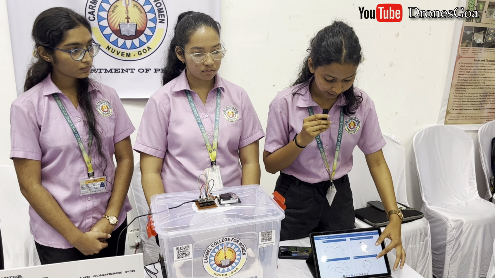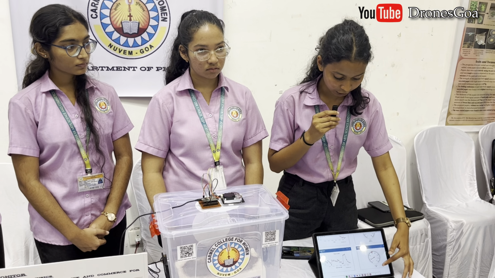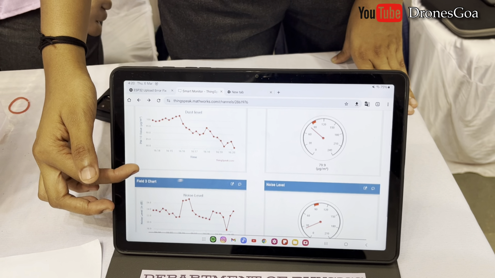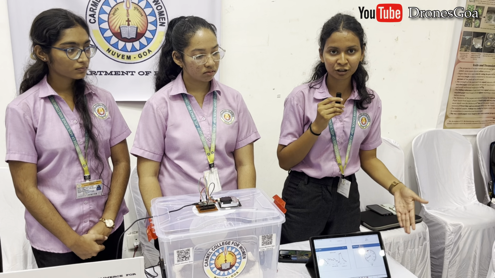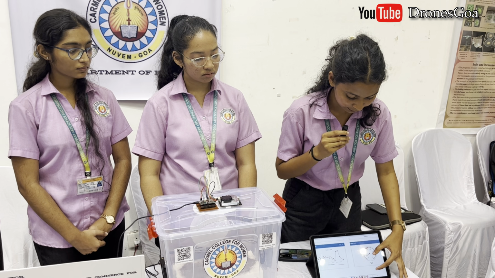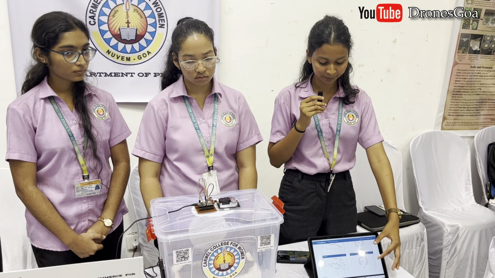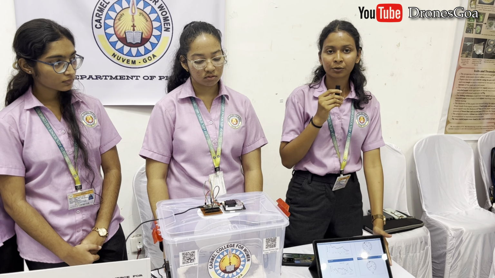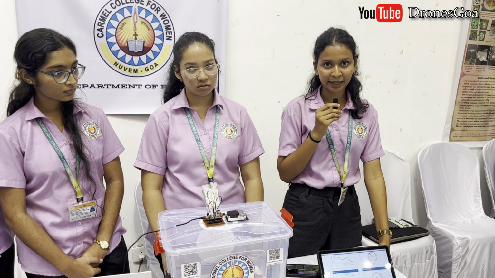And the third graph gives us the noise levels of the atmosphere, or rather, I would say just now we are in this room, so it will give you the levels of noise in this room. So right now it is 21.92 decibels. So why do we have this app? So this app is very helpful. It can keep us updated, and also this data can be used for research purposes.